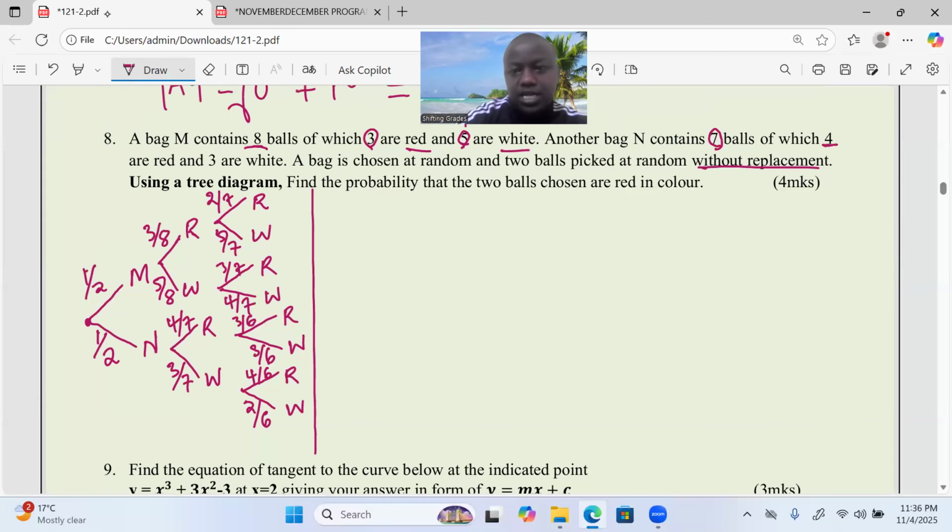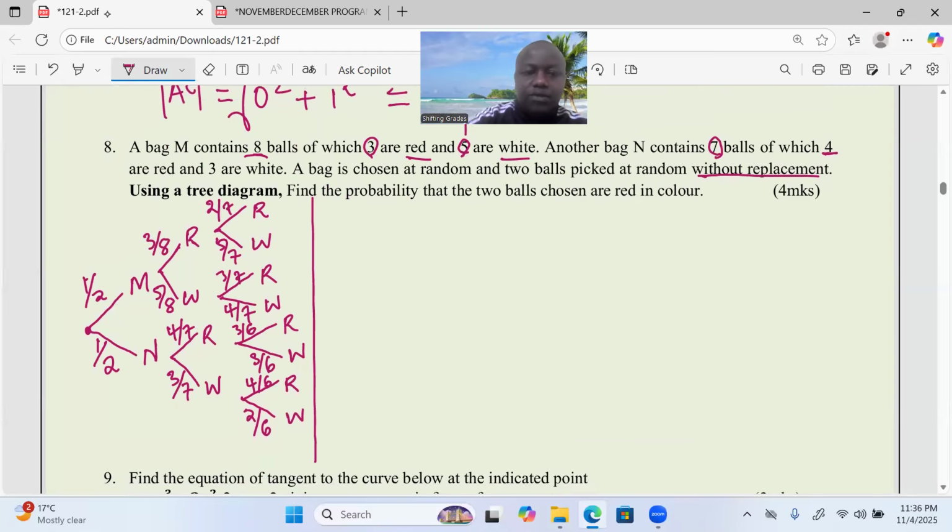At this point, ladies and gentlemen, we can now talk about bag M. You know, we are finding the probability. I wanted to list all the outcomes, but allow me kindly concentrate on this question. From bag M, red, red, or from bag M, red, white.